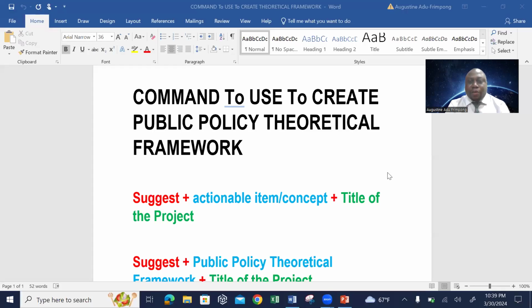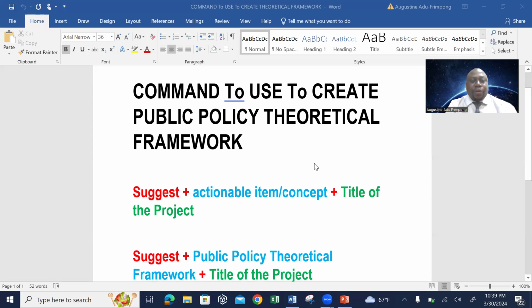So I'm going to show you the right command to put into the AI platform that I'm about to walk into. It's going to be a very easy one, okay? So let me quickly share my screen to show this particular special command. Okay, so now on my screen, you can see the Word document right here that is written, command to use to create public policy theoretical framework.